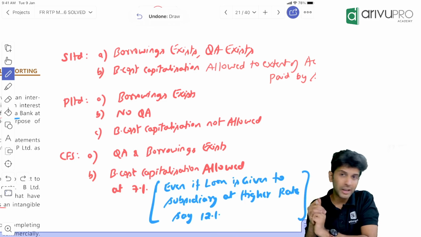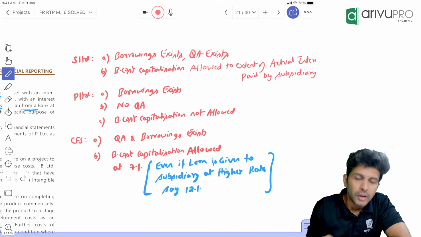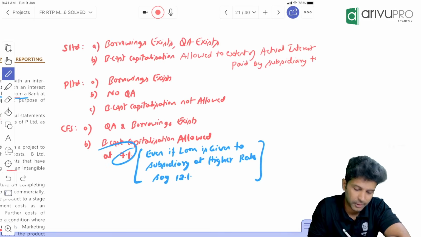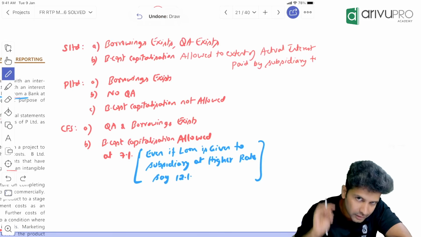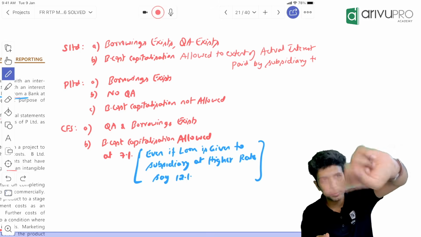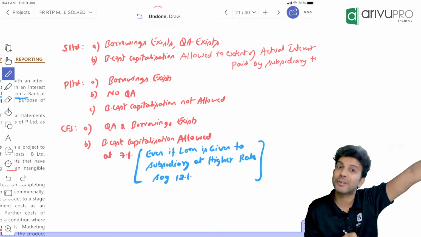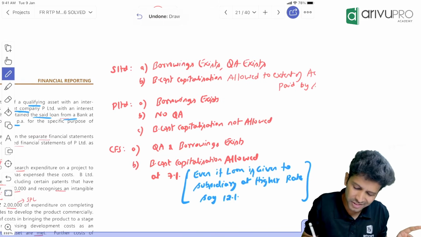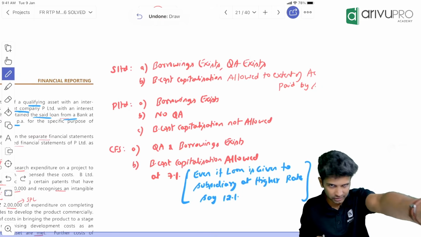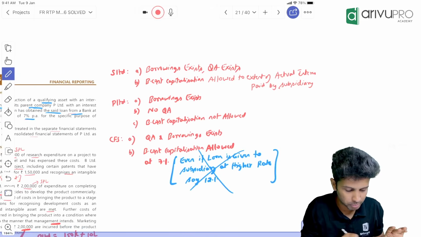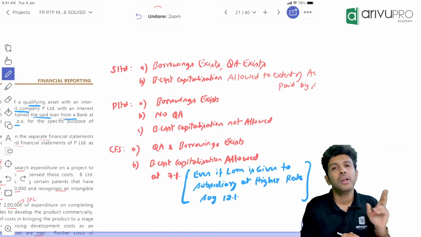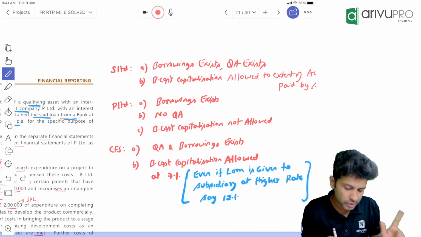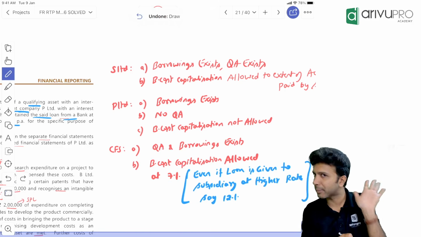Now, there could be a case where the parent takes a loan from the bank, let's say at 7%. But the same loan the parent gave to the subsidiary by charging 12%. Getting the scenario? This is not there in this problem, the answer is this only. This is just an if case I'm discussing. The problem ends here. In the consolidated financial statement, borrowing is there, qualifying asset is also there, so borrowing cost capitalization is permitted.